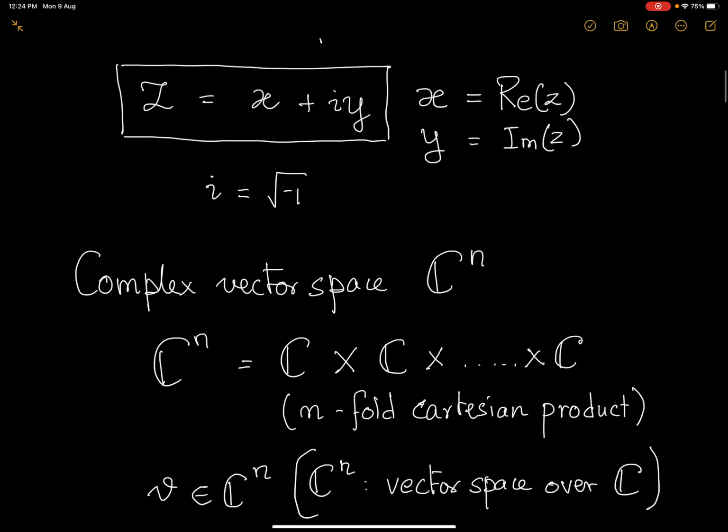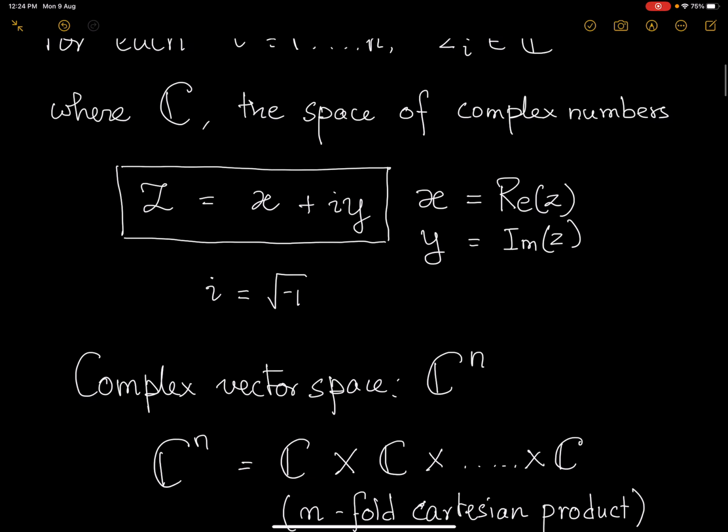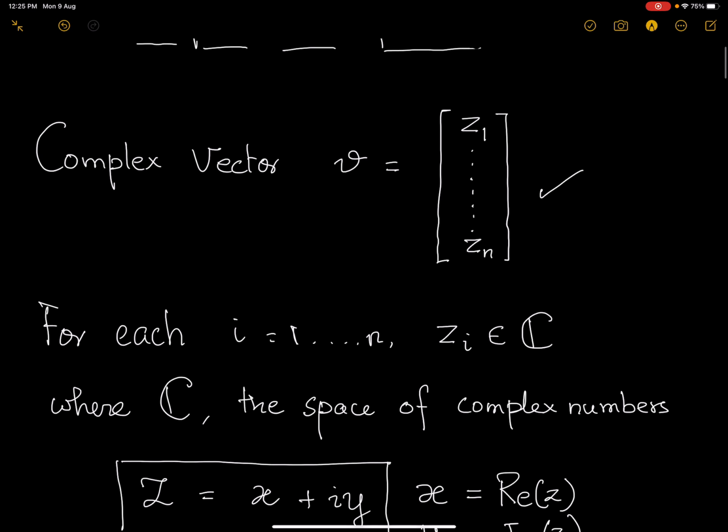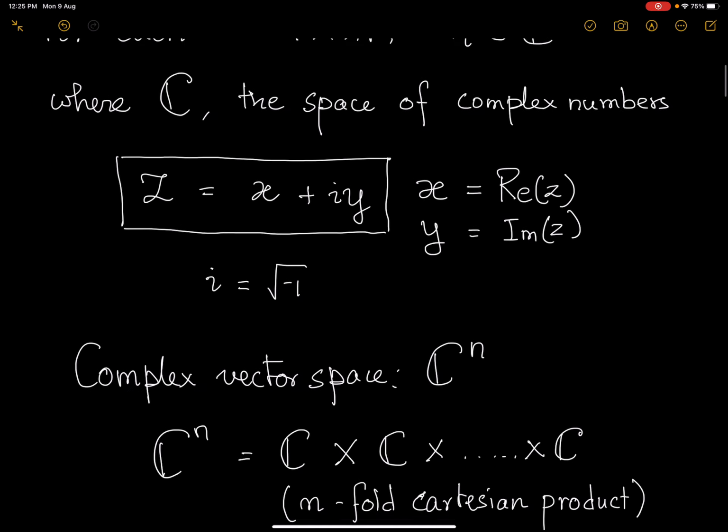A complex vector space Cn is what we are going to discuss today. This complex vector space Cn is an n-fold Cartesian product of the complex plane C. I know what the complex plane C is, consisting of all numbers z of the form x plus iy. So this vector V that we have just discussed is in the space Cn.